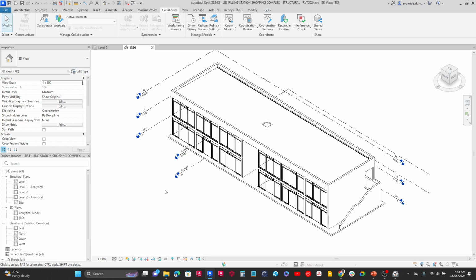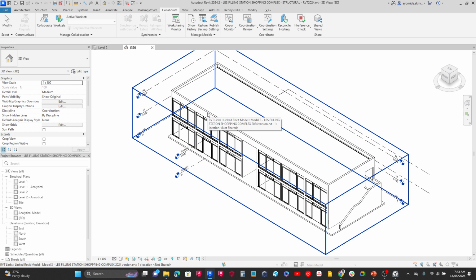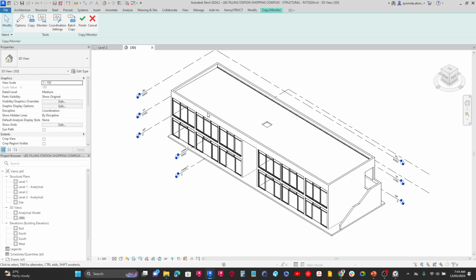Now to make this happen, I need to come over here and click on copy monitor. And because we have a Revit link, I'm going to select the select link option here. Once I've done that, I'm going to move and then select my Revit link just like this. And I'm going to click on the copy option over here. So click on copy.